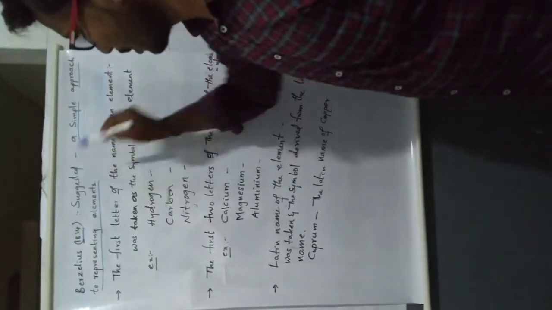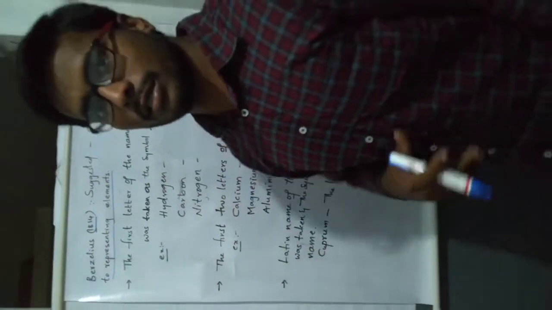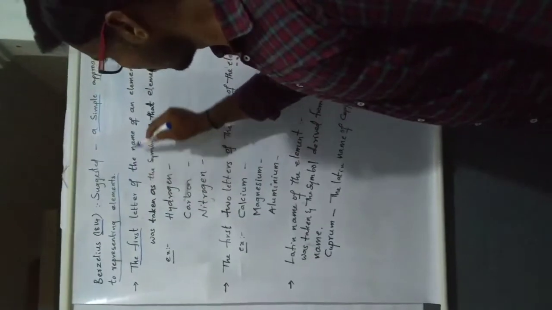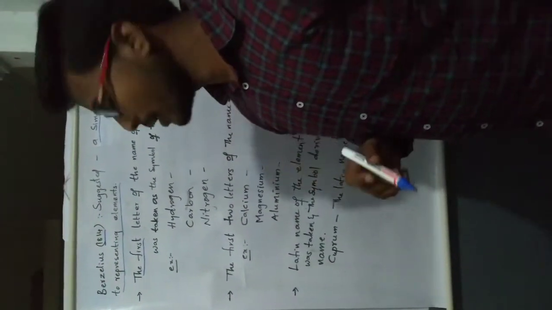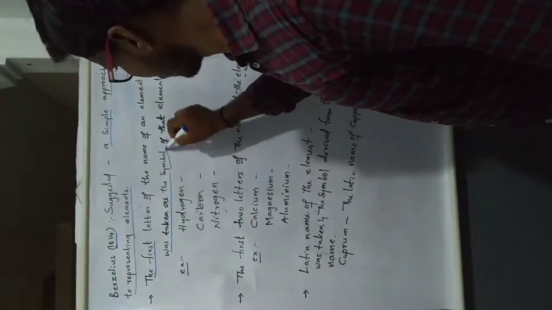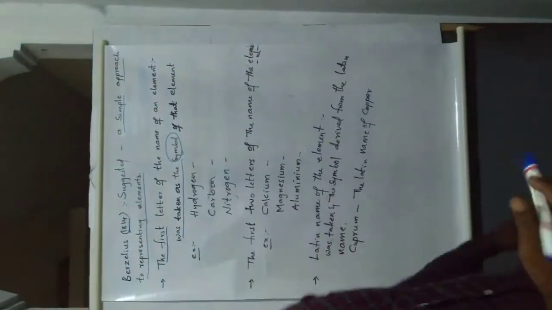First, the first letter of the name of an element was taken as the symbol.